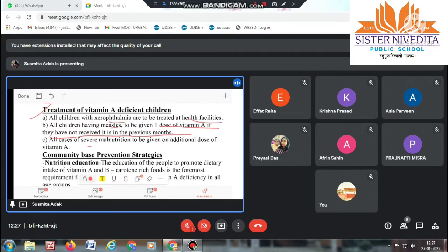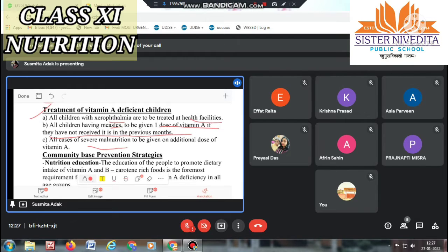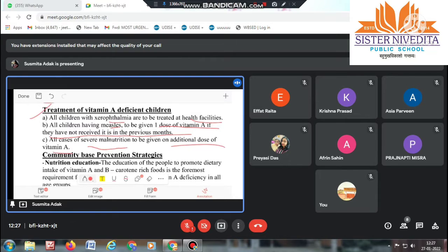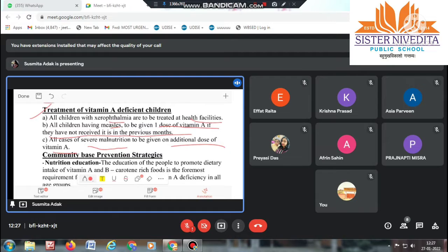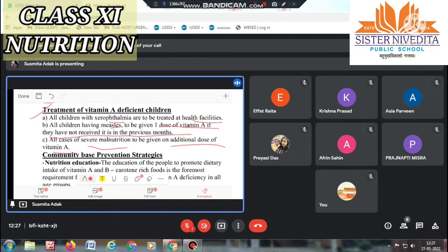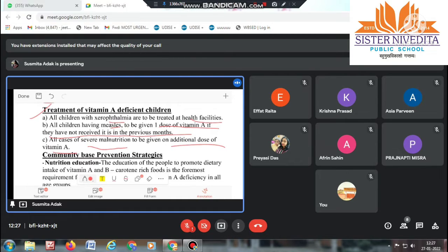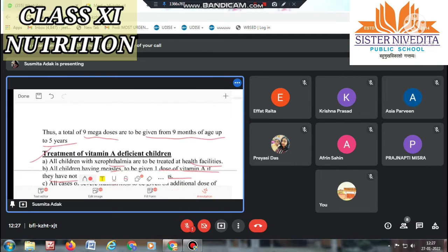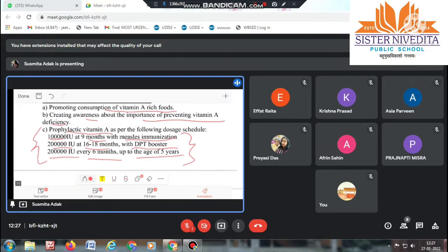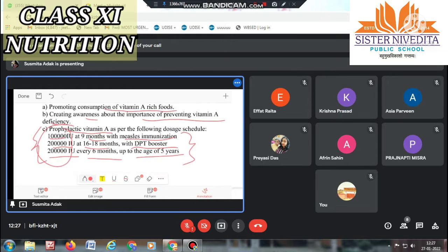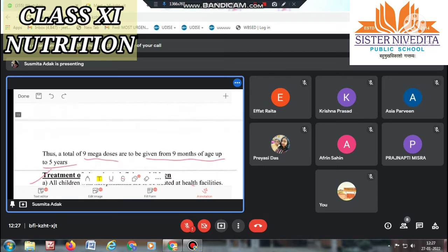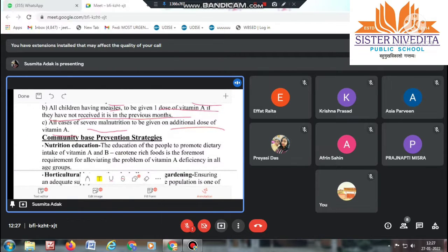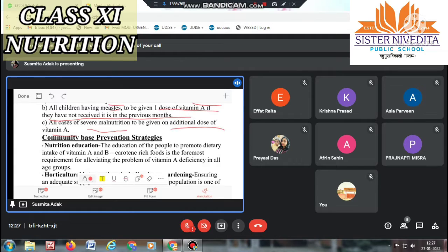All cases of severe malnutrition to be given an additional dose of vitamin A. Means if we see any child suffering from malnutrition, they should be given an additional dose of vitamin A. Not only these doses. Means we know that these are the normal doses, but if anyone suffers a malnutritional condition, then we should give an additional dose to them.